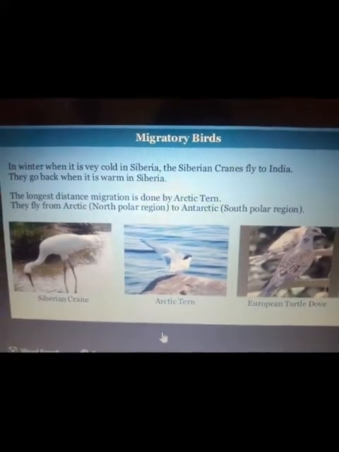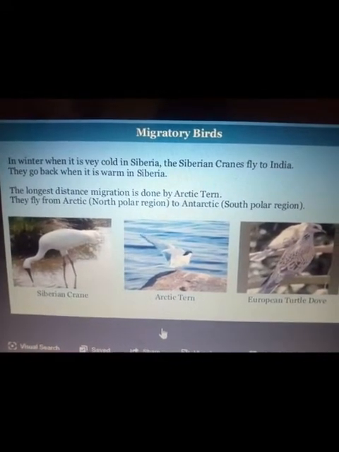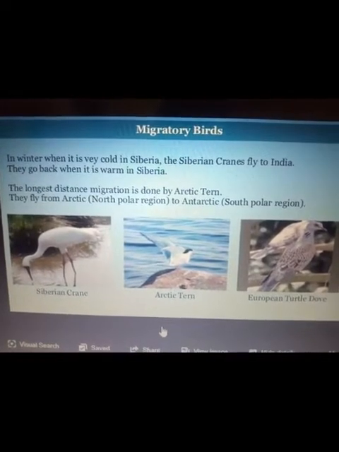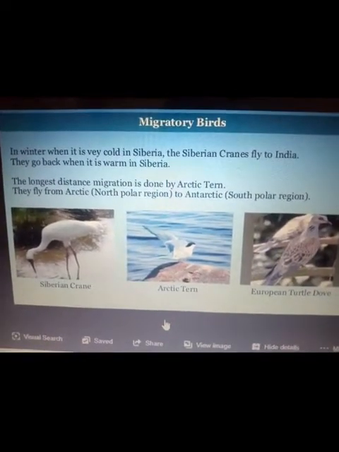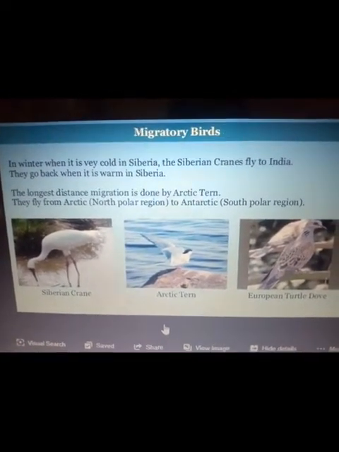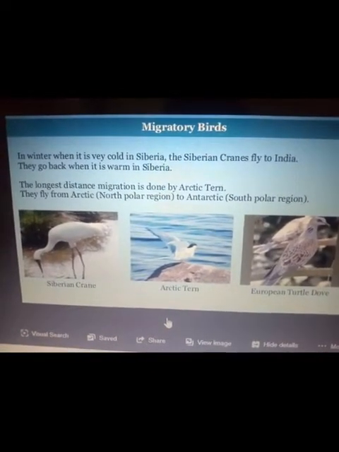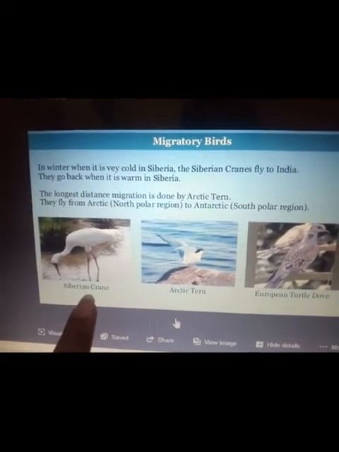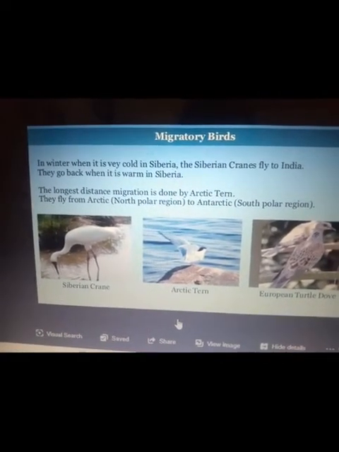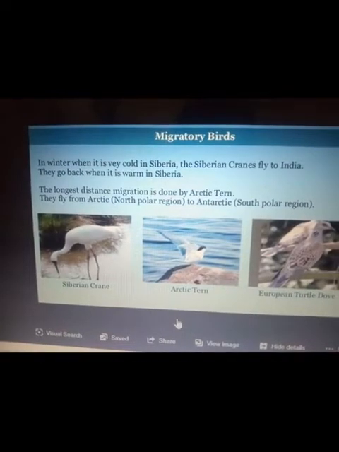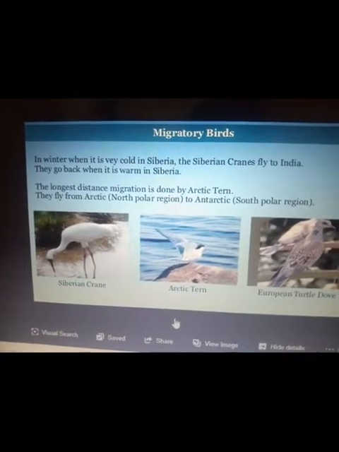Now these are some migratory birds in winter. I've taught you that animals and birds migrate to find warmer or cooler weather. An example of this is in winter, when it is very cold in Siberia, the Siberian cranes fly to India. They go back when it is warm in Siberia. That means in winter they come to India, and in summers they go back to Siberia.